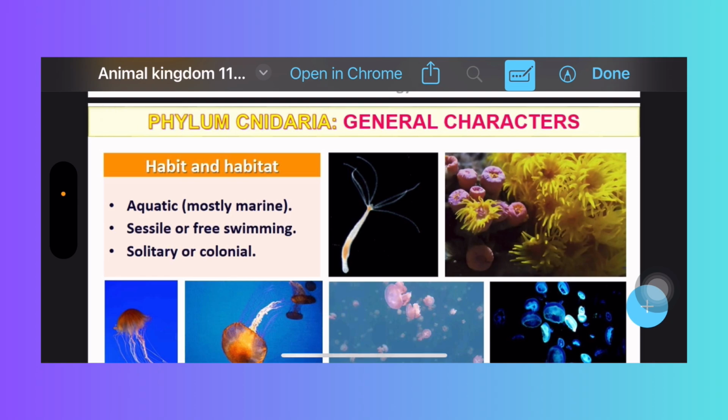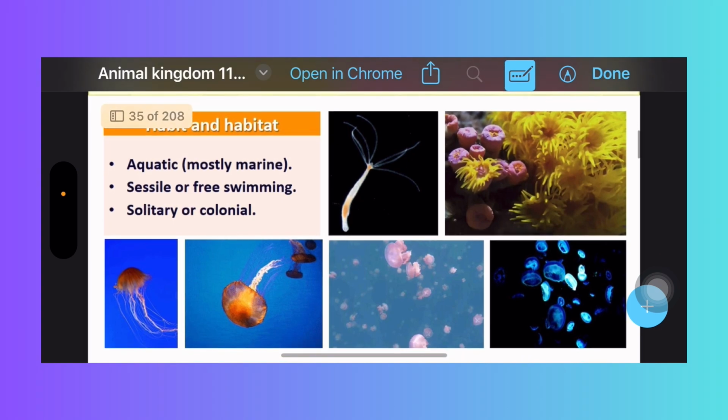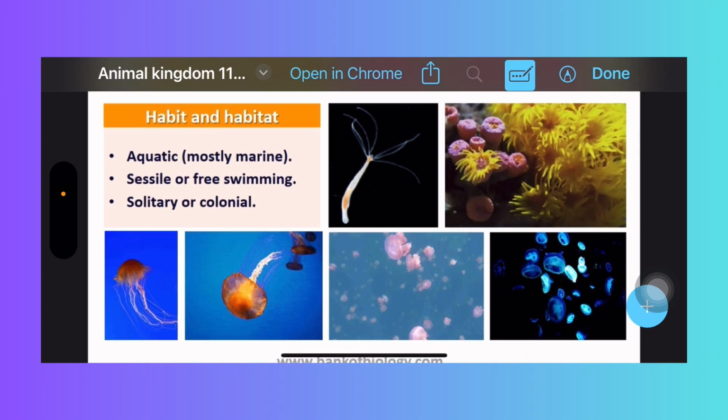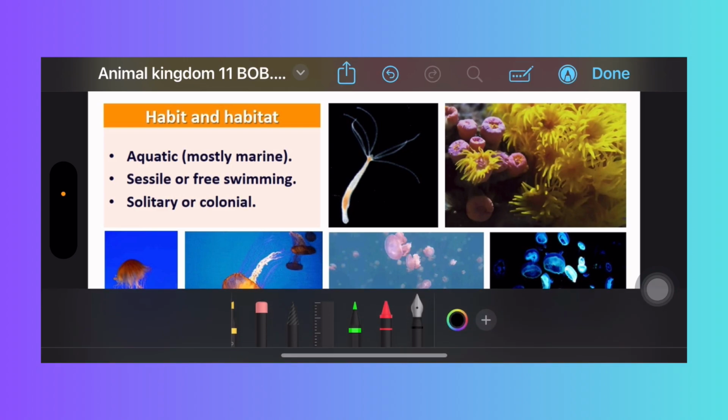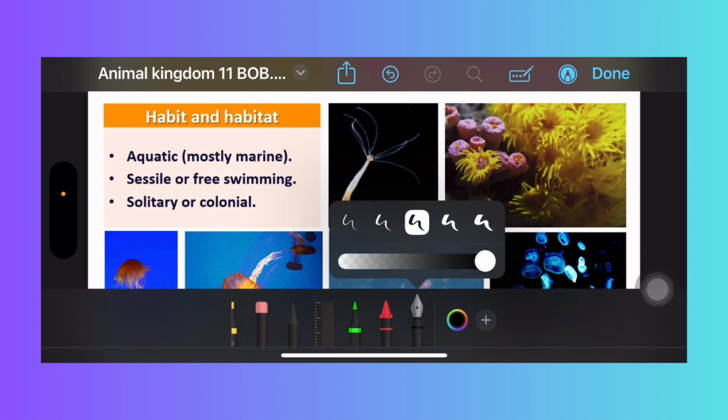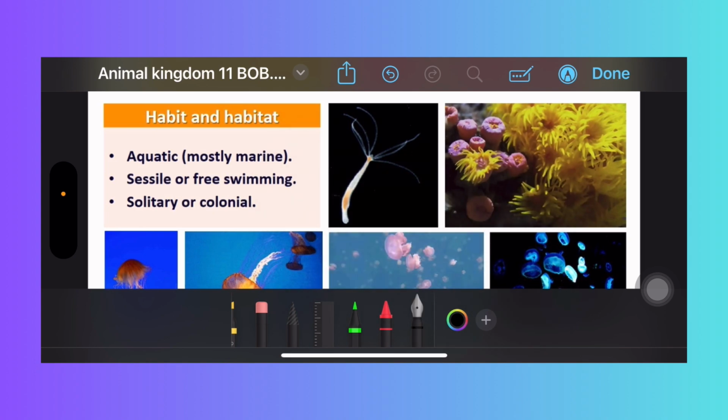Habitat and habit. These are mostly marine, aquatic, and Hydra is the freshwater one. Sessile or free swimming. Sessile means they won't move anywhere. They have to be fixed to a particular substrate, that's why they are called sessile. They are sedentary, they have to stay in a particular area. Some are free swimming. And solitary, what does solitary mean? Single. Some live as a group, colonial.